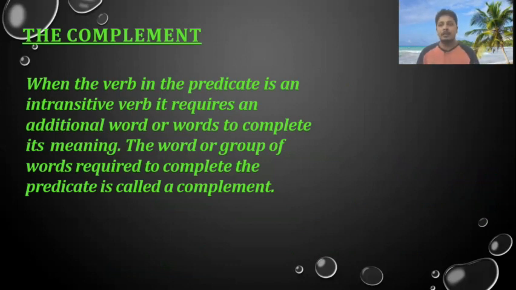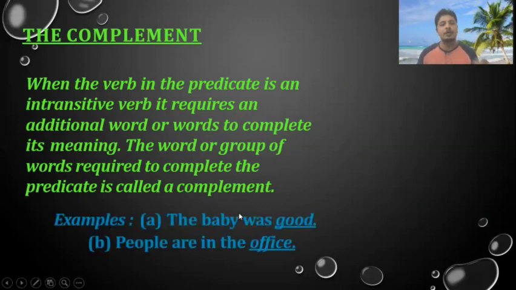For example, he sings. Okay, he is the subject, sings is the verb. He sings what? It is not mentioned. For example, if you say he sings song, what does he sing? Song. Song is the object. But if I say he sings well, what does he sing? Well cannot be sung. Well is a complement, added to make it meaningful. So it's an additional word to complete the meaning. The word or group of words required to complete the predicate will be termed as complement.